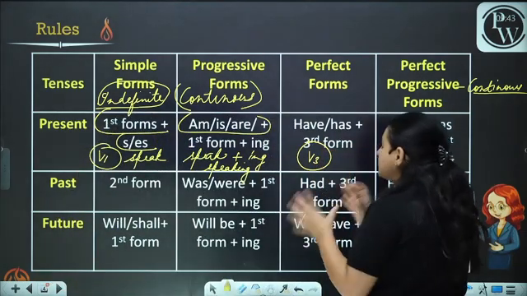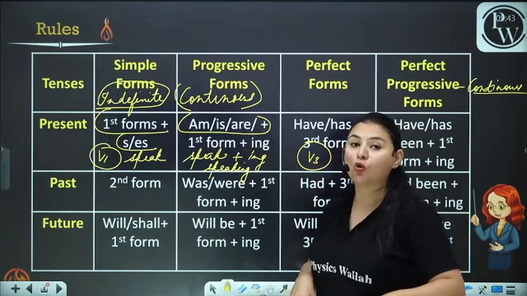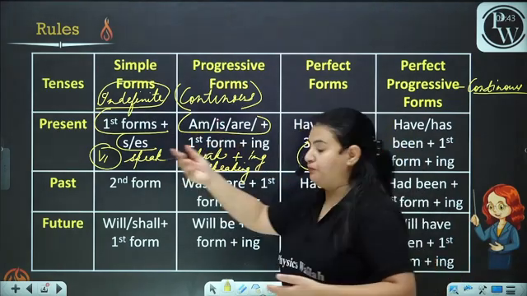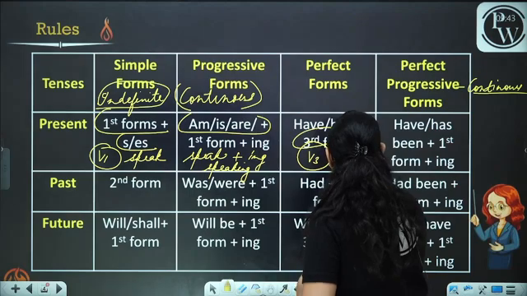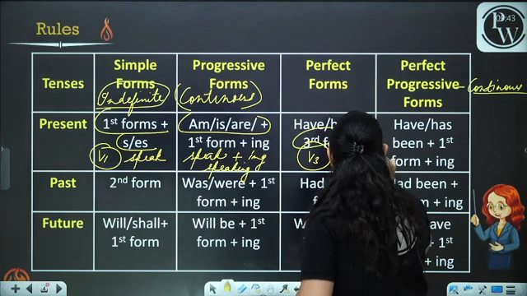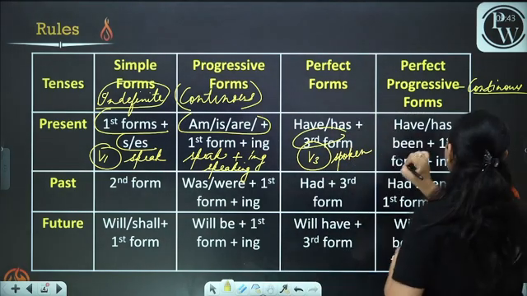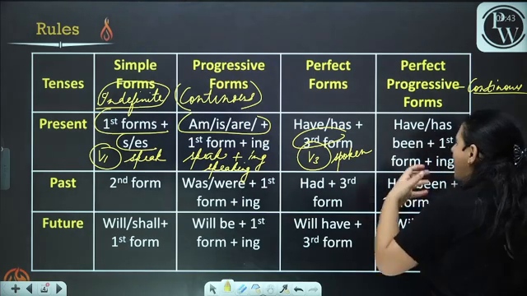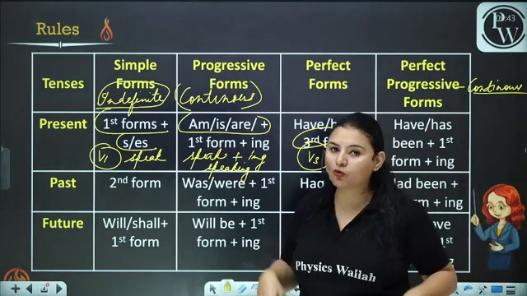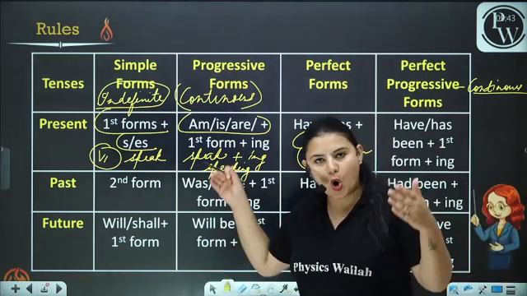V3, what is the V3 form? Has plus spoke, has spoken. Then has, have, been plus first form plus ing. Now I am going to give you the example of all these rules.